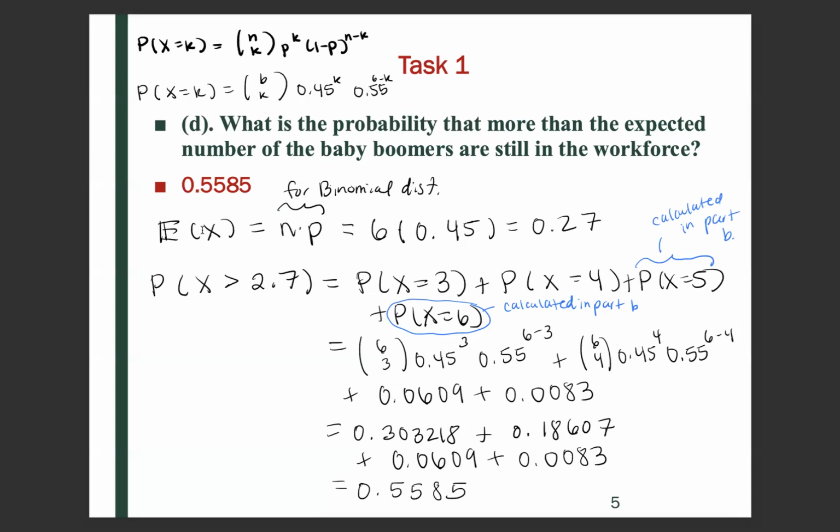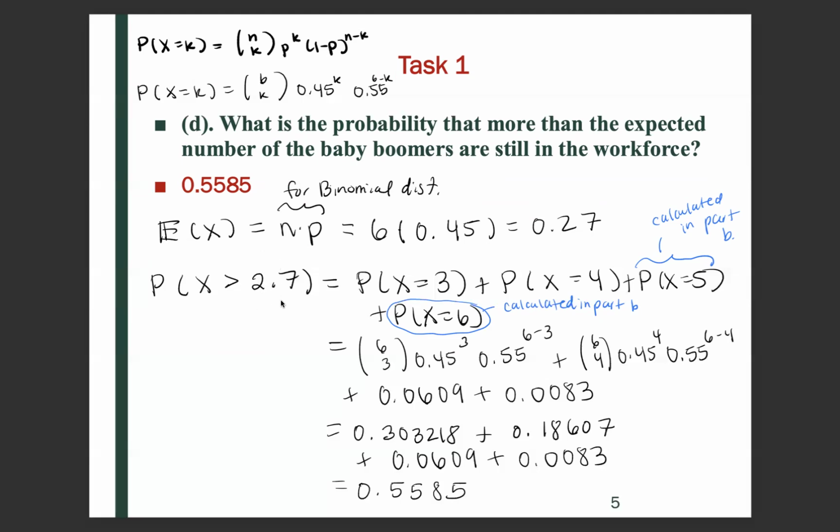So to find the expected value for a binomial distribution, that's going to be n, the sample size, times p, the probability of success. So that would be 6 times 0.45 for this example, which is 2.7. So that is the expected number of baby boomers that are still in the workforce. But now we want to find the probability that more than the expected number of baby boomers are in the workforce. So we're going to do the probability that X is greater than that expected value of 2.7.